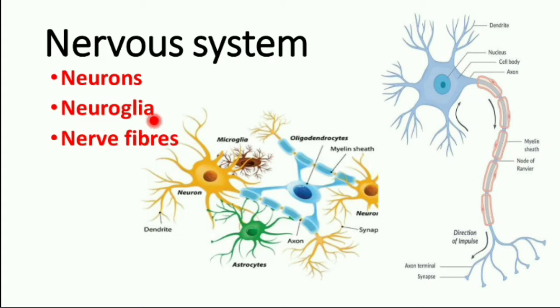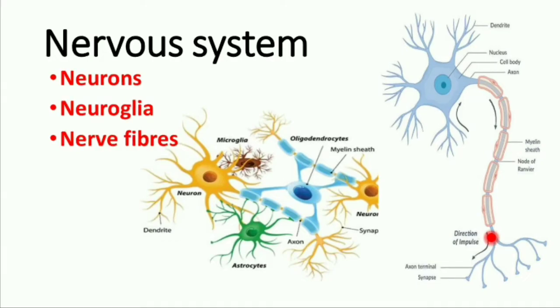Next we'll see about neuroglia. These are the neuroglia. It is otherwise called glial cells, which give support to the neurons. Next we'll see about nerve fibers. The long processes of neuron are nerve fibers, which are bundled together to make up the nerves.